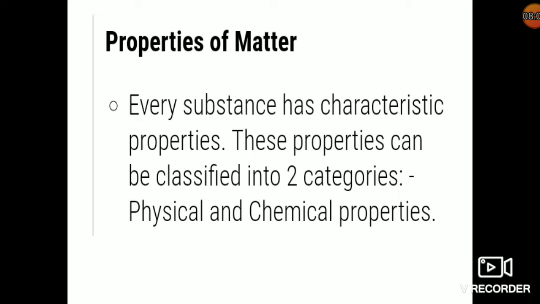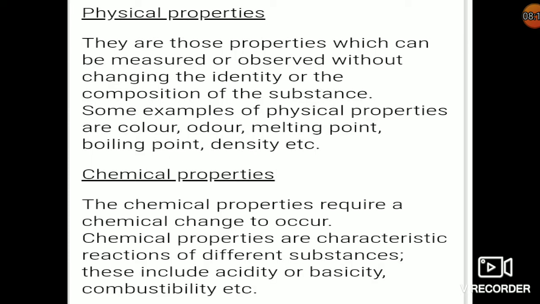Every substance has two characteristic properties. One is physical properties, another one is chemical properties. Now what is a physical property? Physical properties are the ones that can be measured without changing the identity or composition of the substance. For example, the melting point, boiling point, density, color, smell or odor, etc. These are the properties where you need not change the substance and the composition.